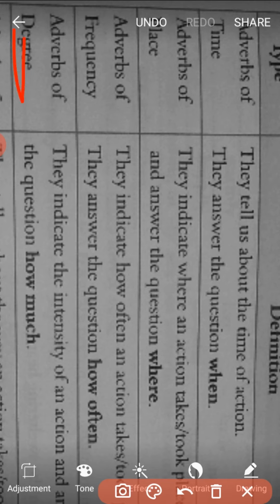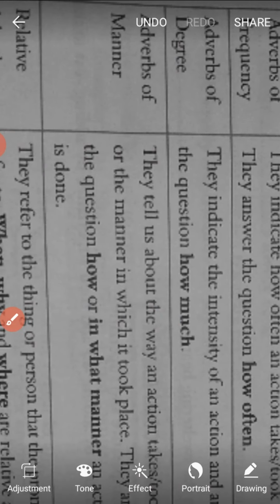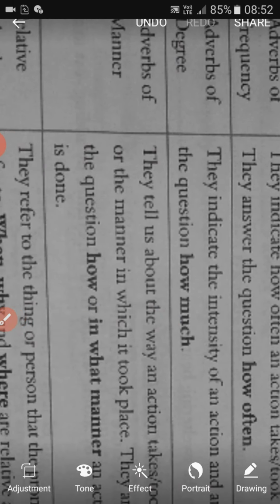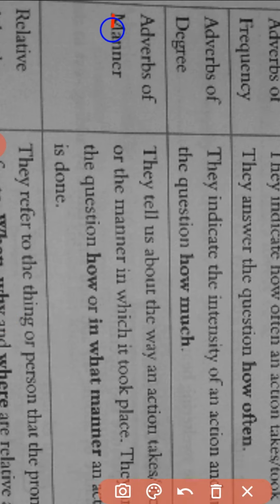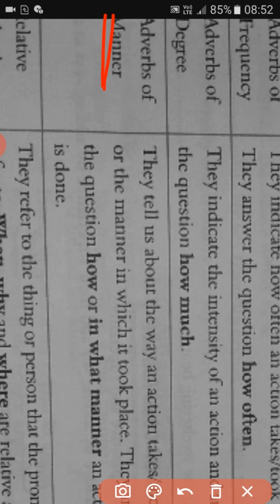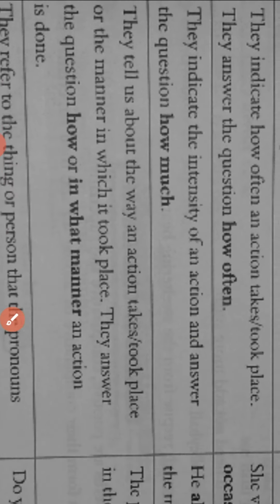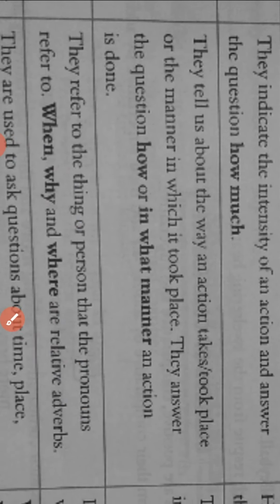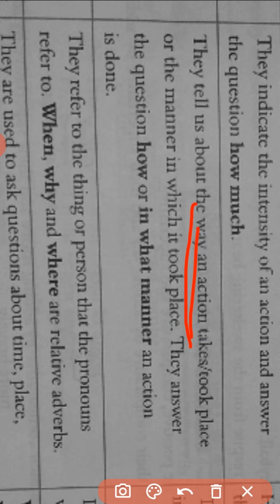Degree. Yes. Now one more kind of adverb, that is adverb of manner. So here, as per definition, we'll try to learn what an adverb of manner is. They tell us about the way an action took place.